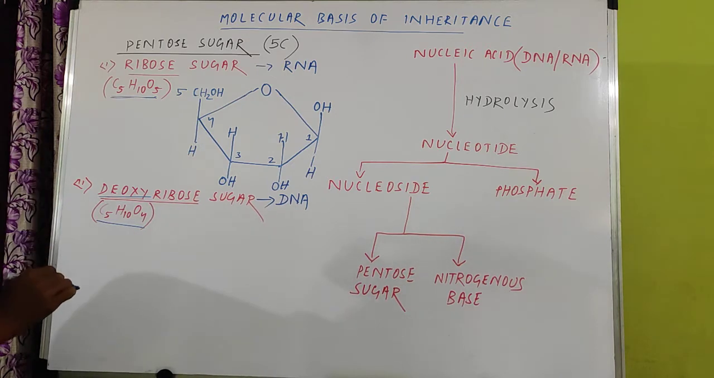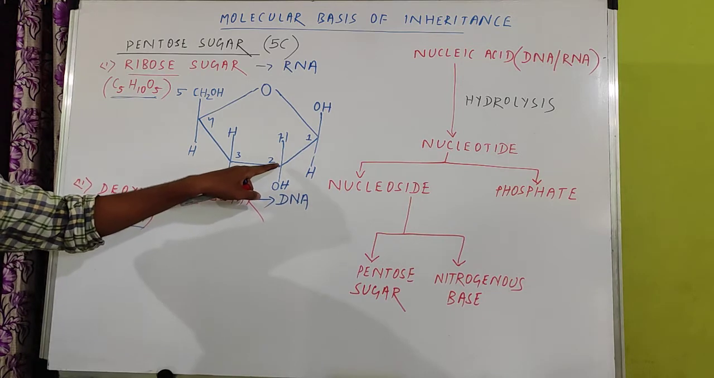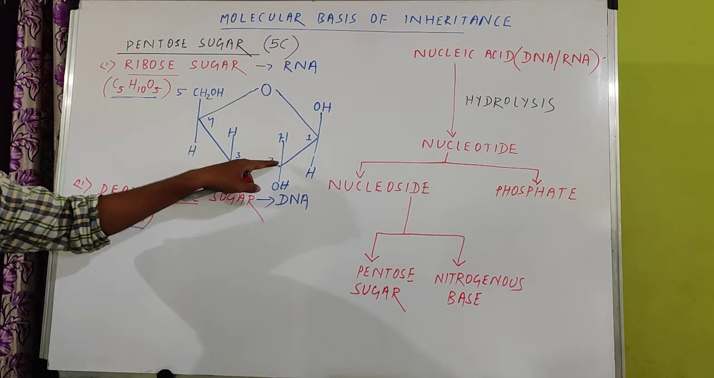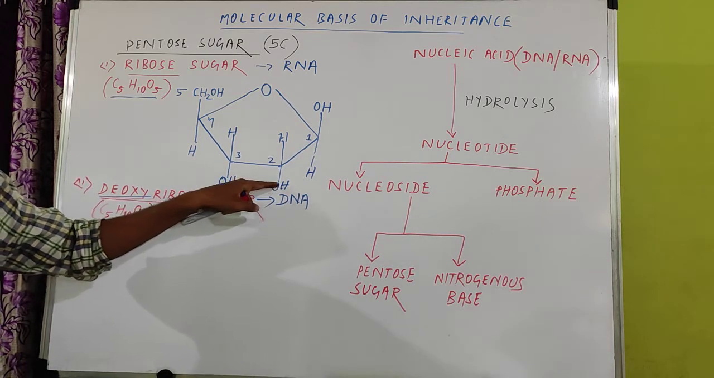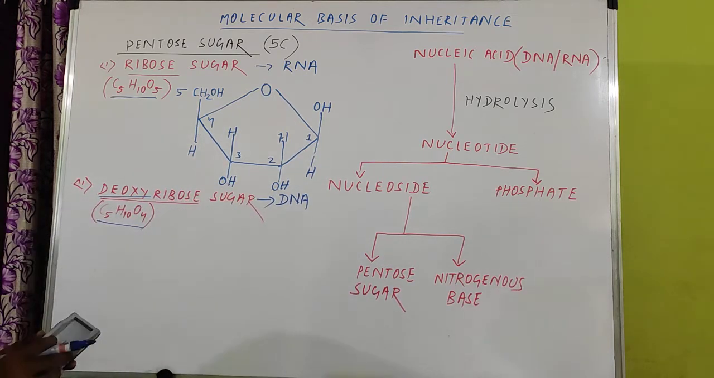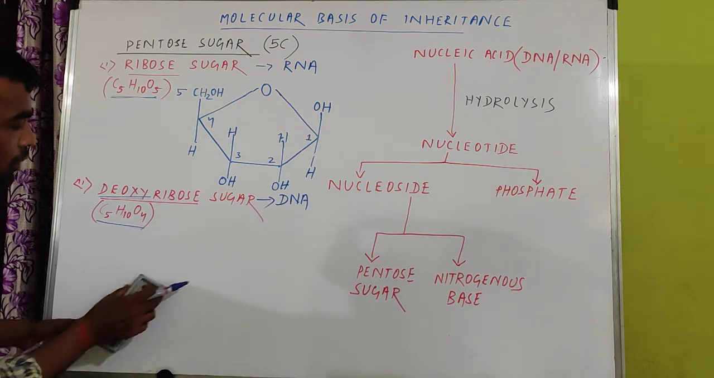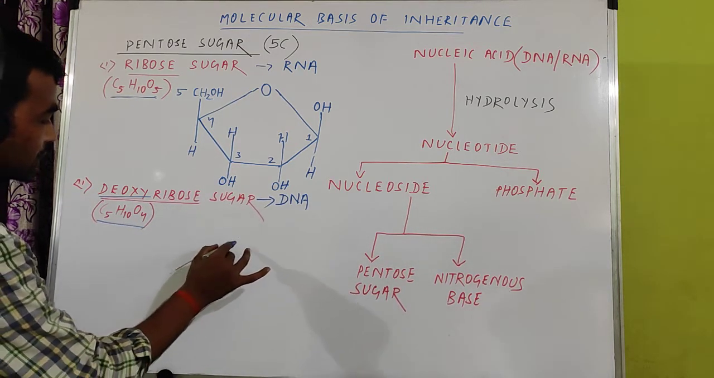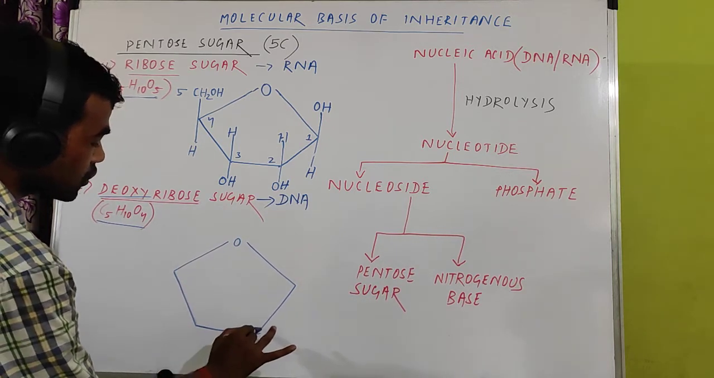You have to remember the number 2 carbon. This is the number 2 carbon. At the lower side of number 2 carbon there is OH. You have to delete this oxygen. So what will the structure be? You have to again make a ring. Already I have told you, you have to make a ring. These are the ring structures.